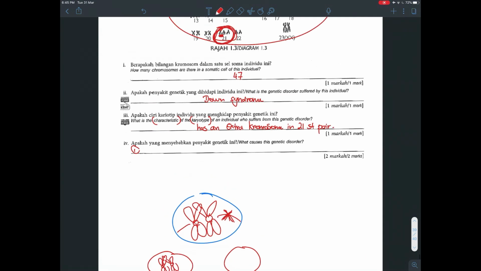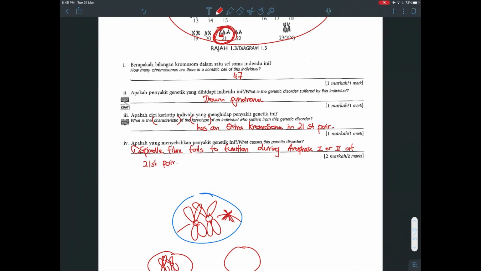So number 1, I say that spindle fiber fails to function during anaphase 1 or 2 at 21st pair.